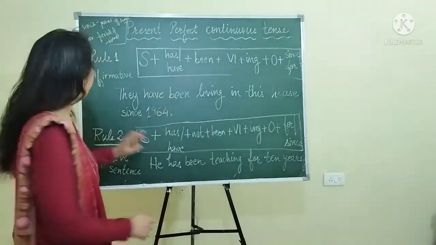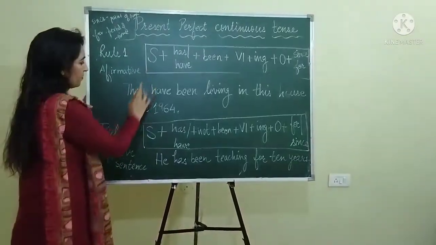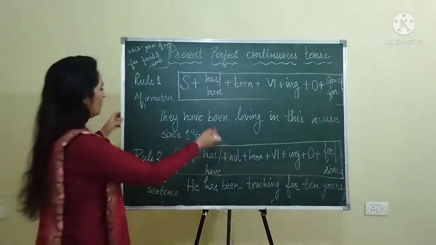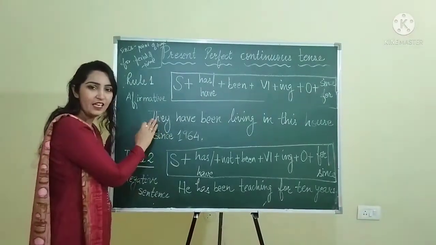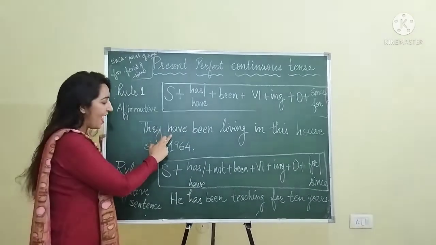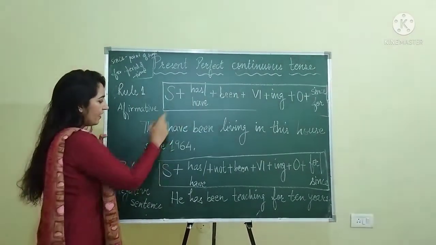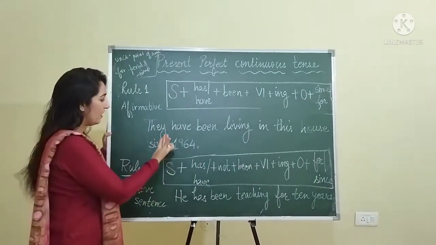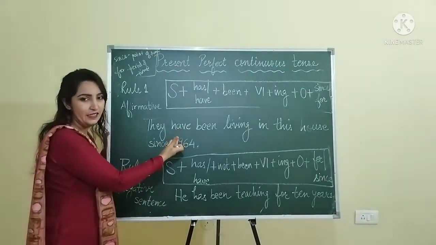Let's discuss an example. They, subject they. It's a plural subject, so with they you will use have. Okay, and if you have a singular subject, for example he or she, then you must use has here.